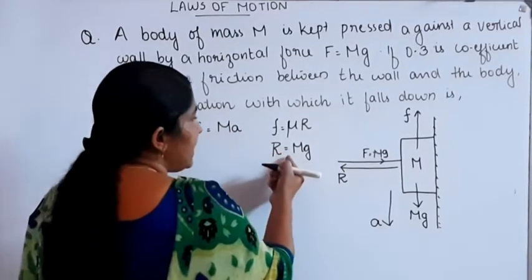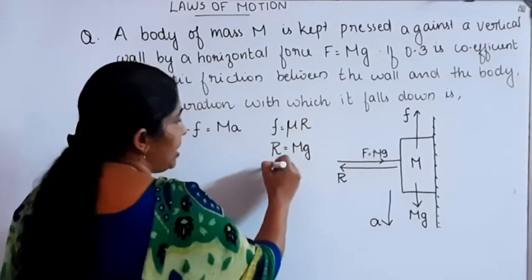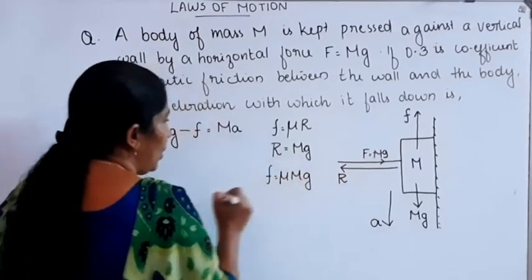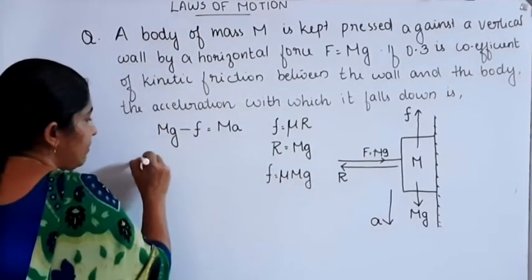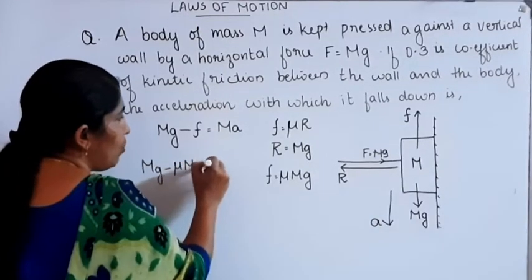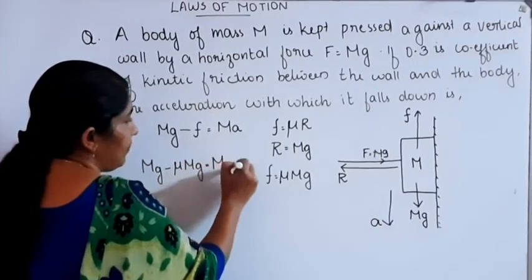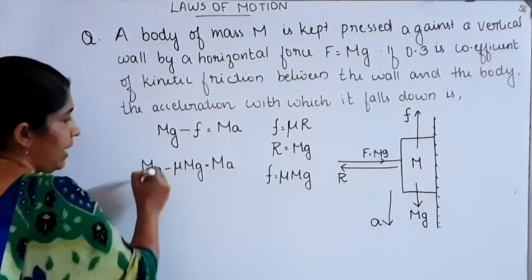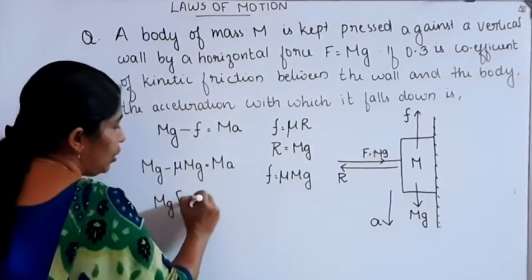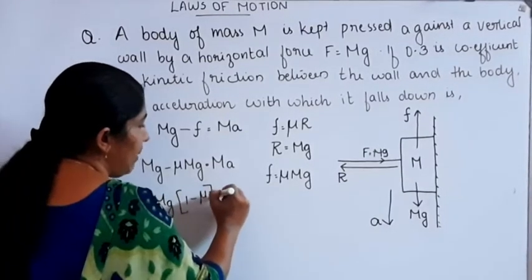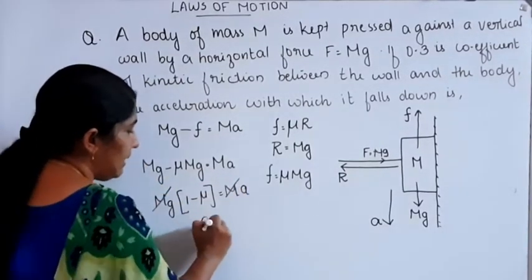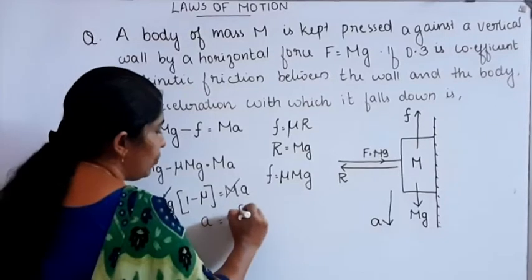Then on substituting the value of R in this equation, friction can be written as mu into mg. Then we can write mg minus mu into mg is equal to m into a. On rearranging, mg is taken outside, mg into 1 minus mu is equal to m into a. M gets cancelled, then acceleration a is equal to g into 1 minus mu.